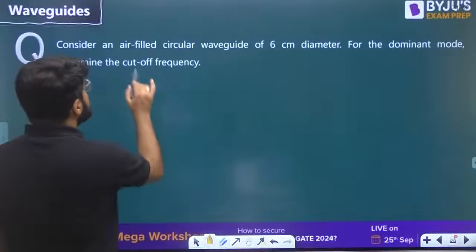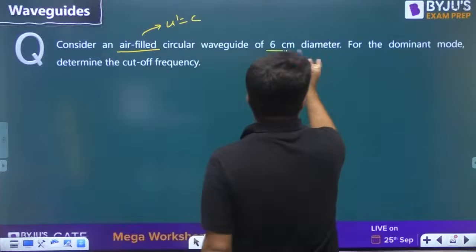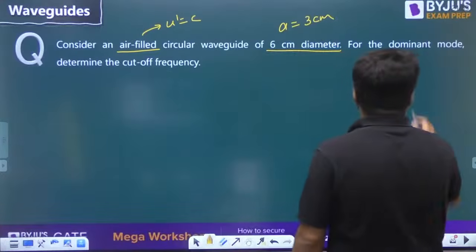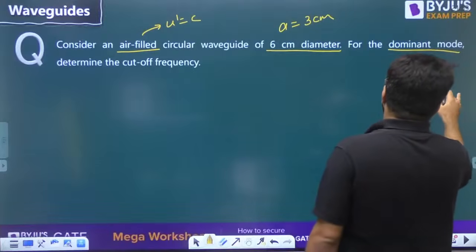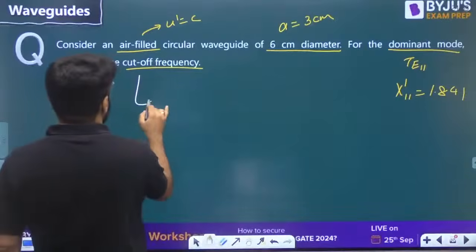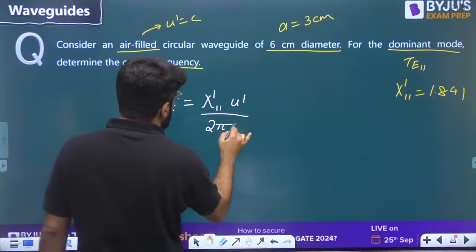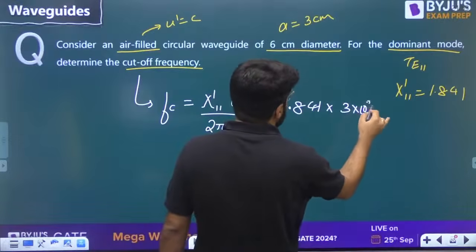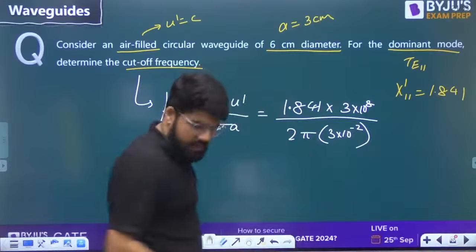Now a question: air-filled circular waveguide, so the value of u dash is C. 6 centimeter diameter, so A becomes 3 centimeter, because we want the radius. Dominant mode we know is TE11, so X dash 11 is 1.841. Determine the cutoff frequency. Cutoff frequency is X dash 11 u dash divided by 2 pi A. So 1.841 multiplied by u dash, which is C, 3 into 10 power 8, divided by 2 pi A, where A is the radius 3 centimeter.